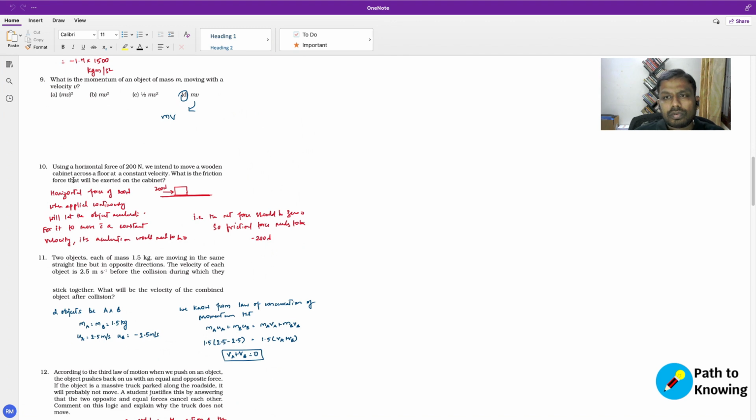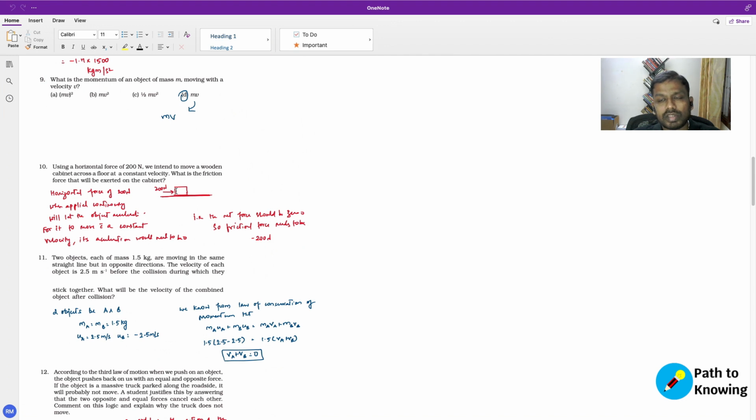Using a horizontal force of 200 newtons, we intend to move a wooden cabinet across a floor at a constant velocity. What is the friction force that will be exerted on that cabinet? Okay, so let's go through this. So there is a horizontal force. We are on a horizontal floor, and we are pushing 200. The horizontal force of 200 newtons is being applied here constantly, right?